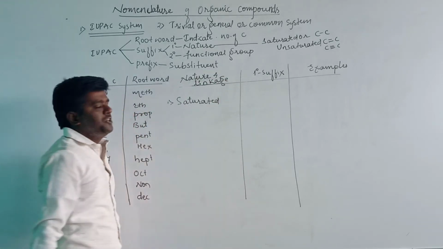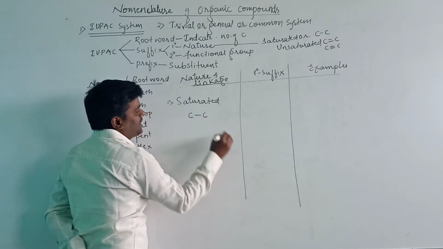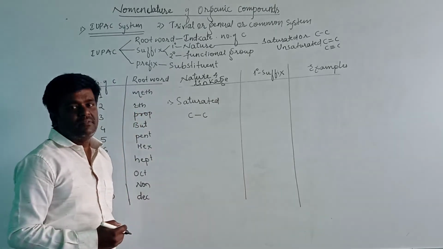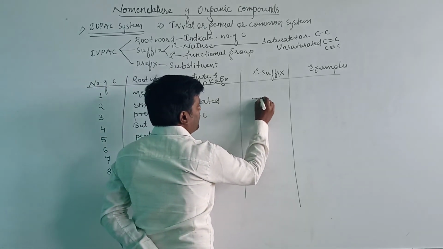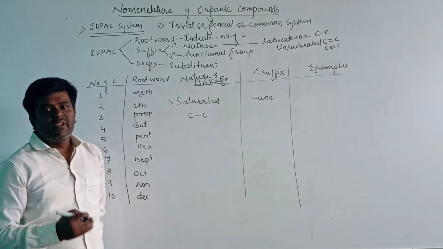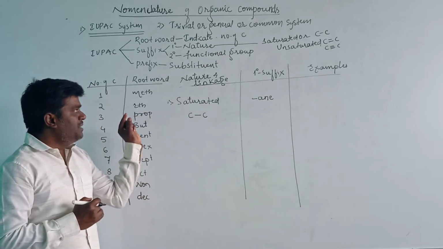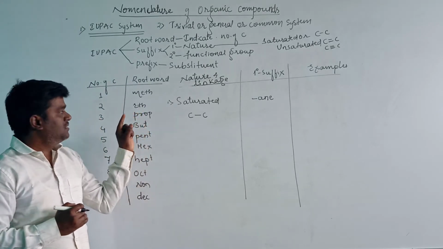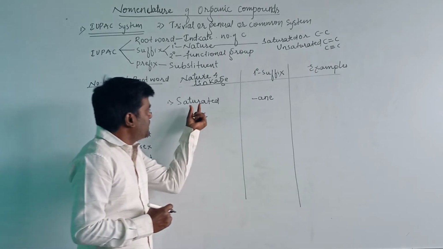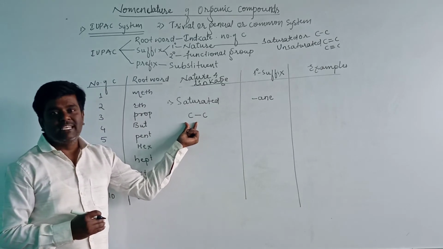Nature is saturated and the linkage is carbon-carbon single bond. Then the primary suffix will be given as ane. That is, the primary suffix will be added just after the root word. I will take the example here. Saturated, that is primary suffix, and linkage is the carbon-carbon single bond.